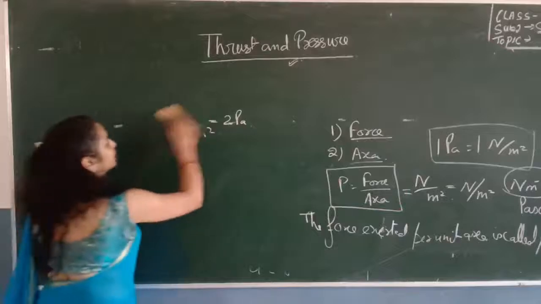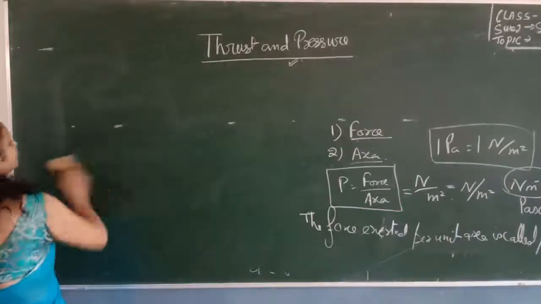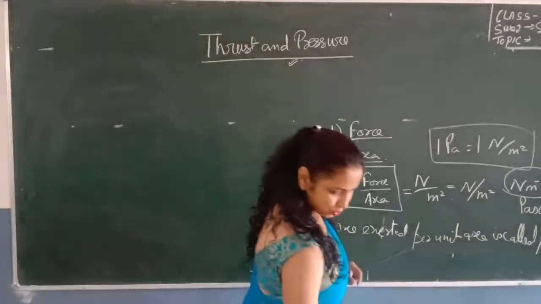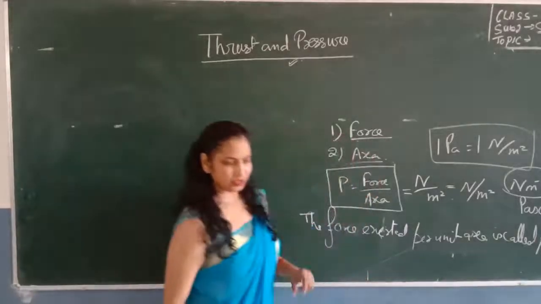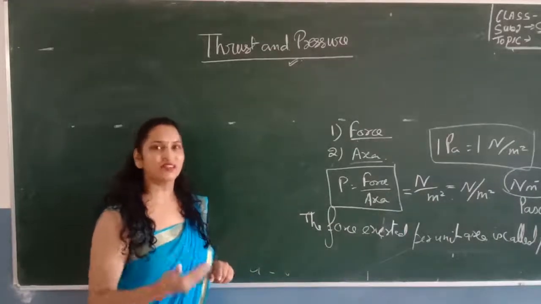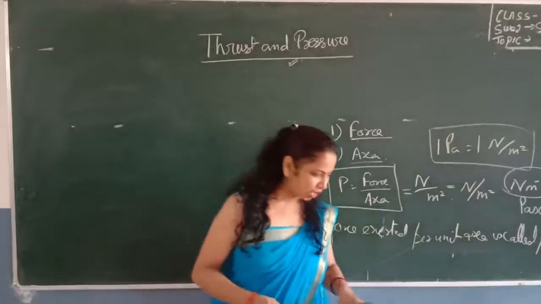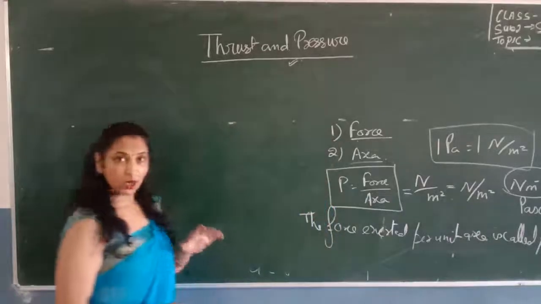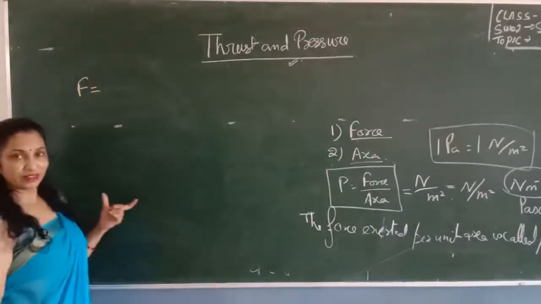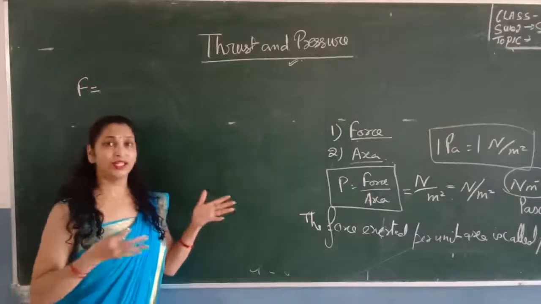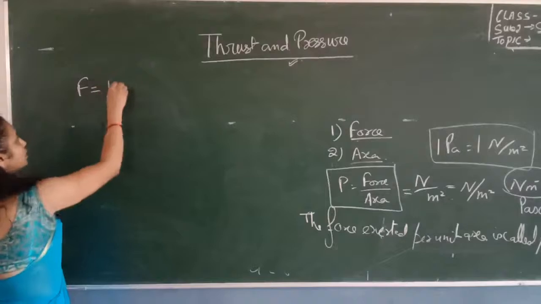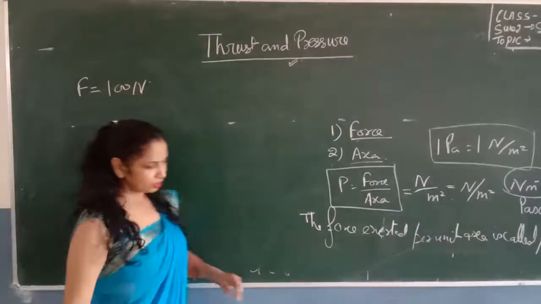I always say that every line of a numerical has a meaning. The art is to learn how to find the values given in the question. Like the question has a force of 100 Newton. Now, what is 100 Newton? This is force. We can also find out what a value is by looking at its unit. Newton is the SI unit of force. So we can see the force is 100 Newton.